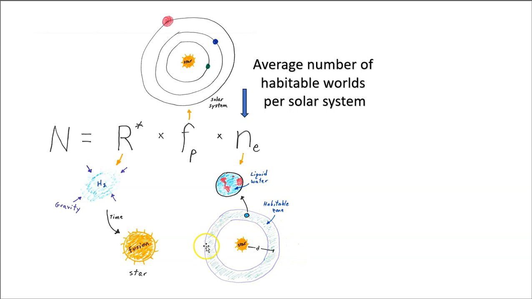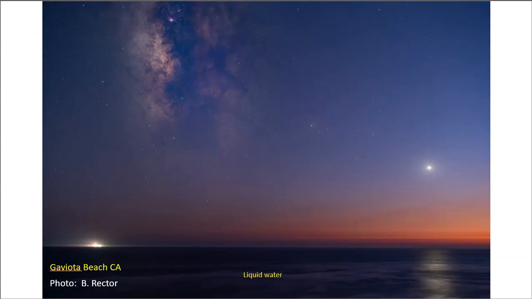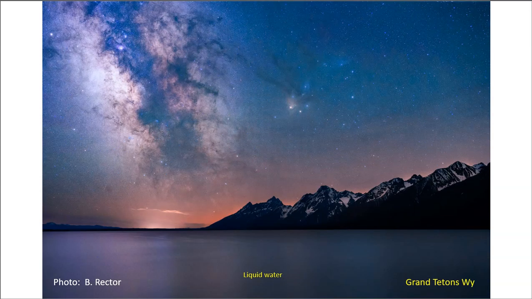It's in the right zone so the temperatures are just right so water can exist as a liquid on the surface of the planet. And of course, our home, our Earth, is characterized by lots of liquid water on the surface of the planet. We have vast oceans, and then on continents we have lakes.